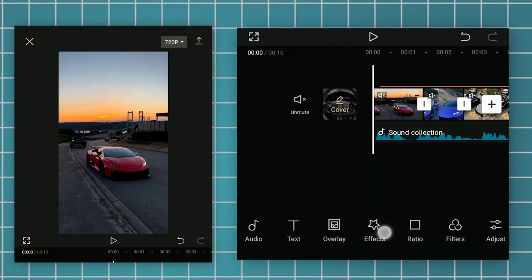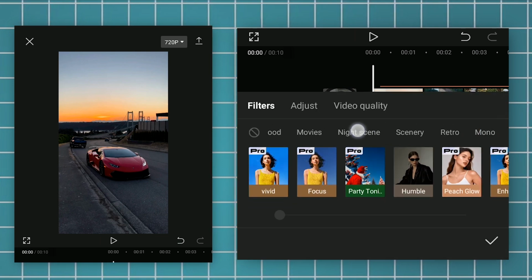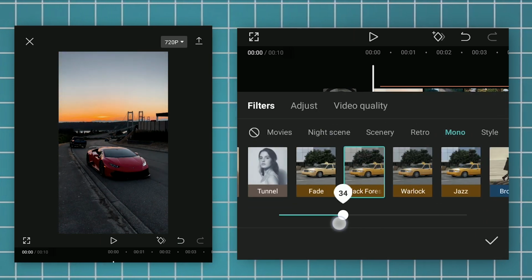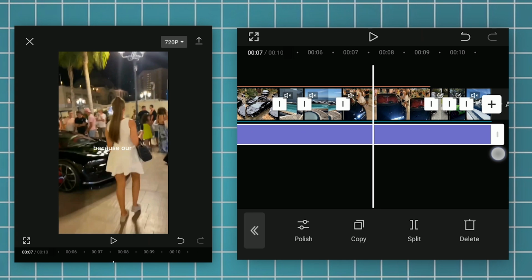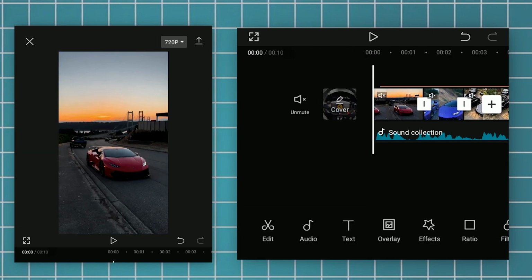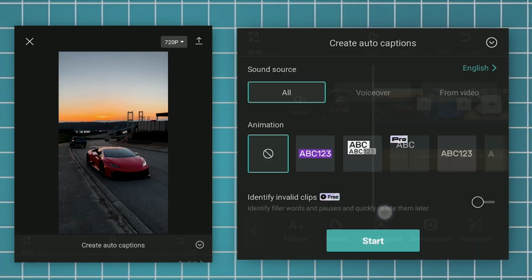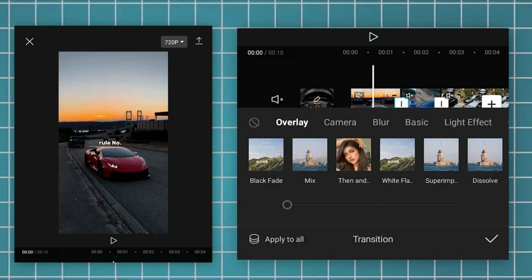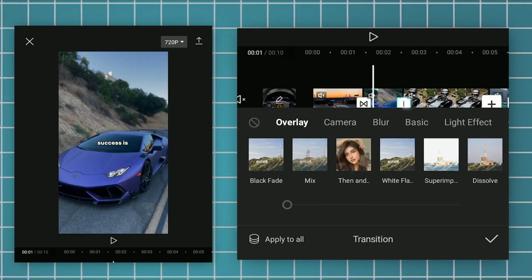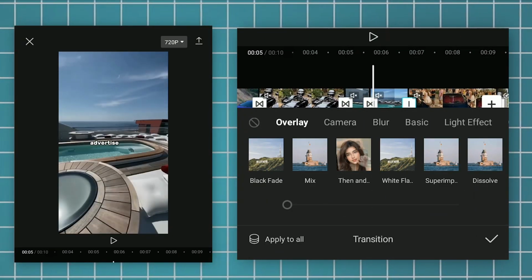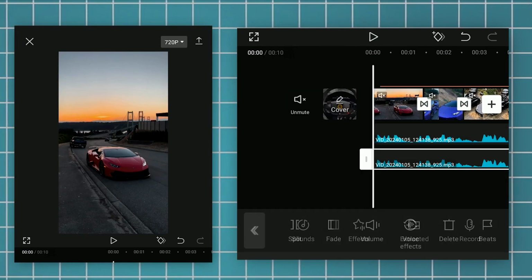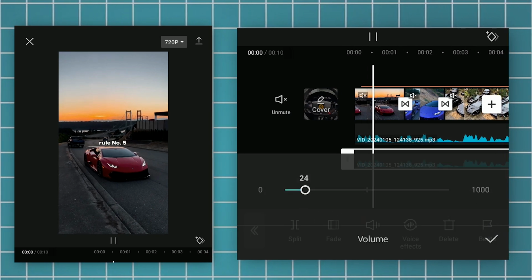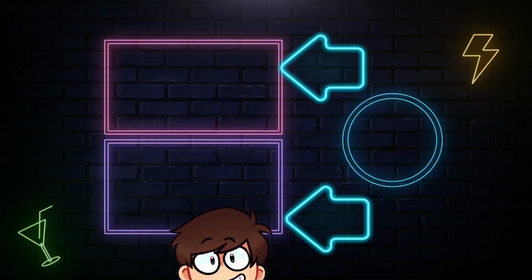And then let's make the video more darker. Click filter and find black forest. And do this to all clips. Now let's add captions. Text, auto captions and start. Change the font wherever you want and add some transition to look better. Now decrease the music between 20 up to 25. Finally we are finished. I'm just kidding.